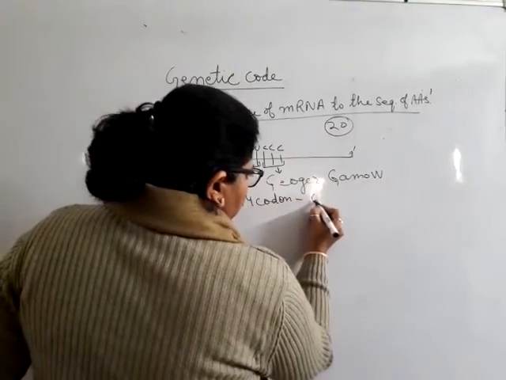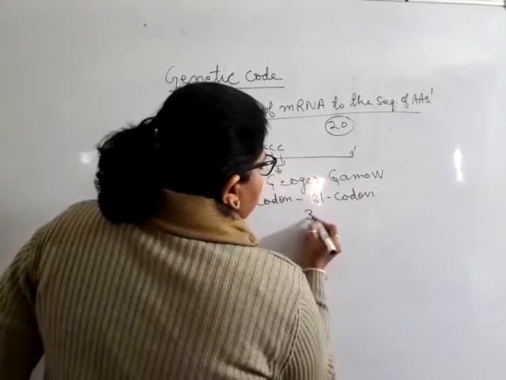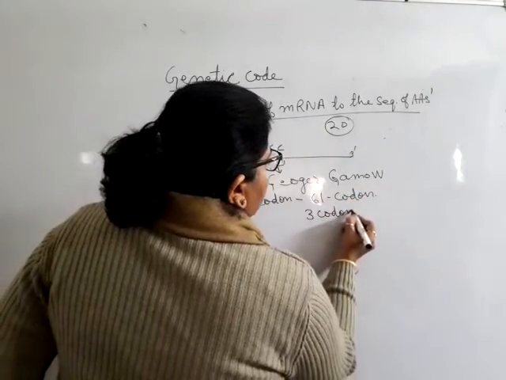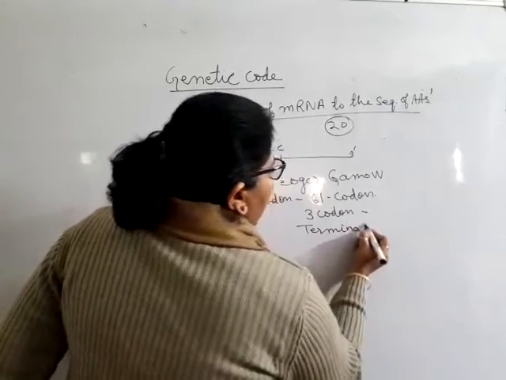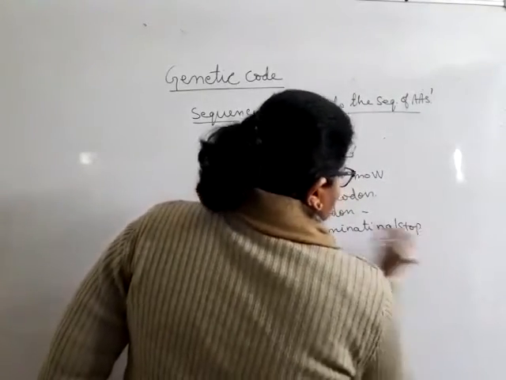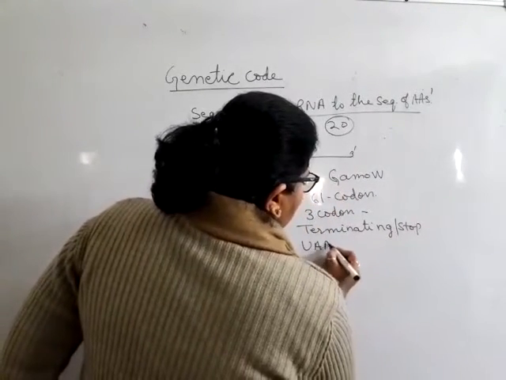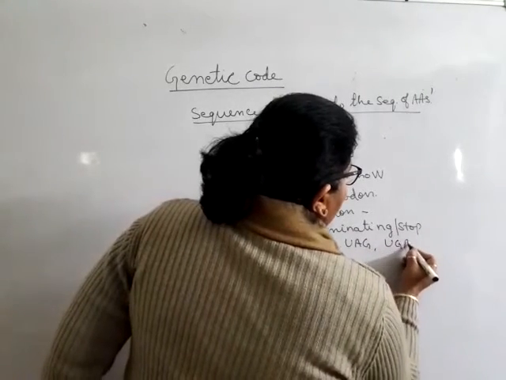Out of 64, 61 codons are functional, but 3 codons are terminating codons, or you can call them non-functional or stop codons: UAA, UAG and UGA.